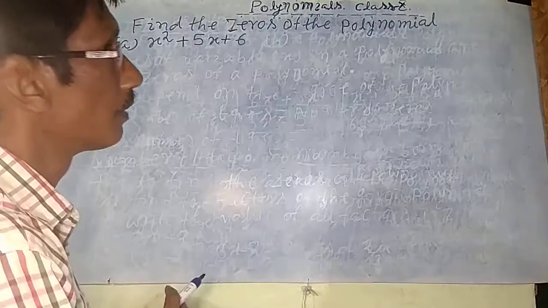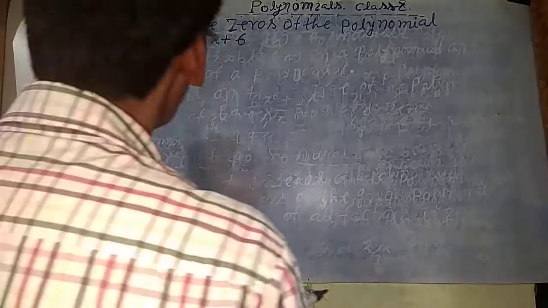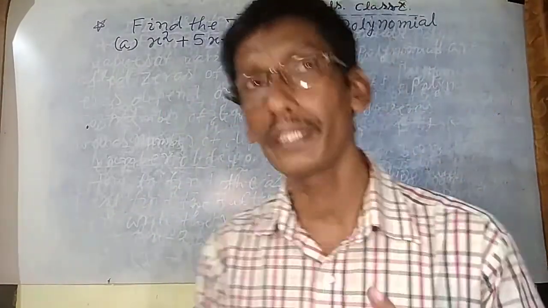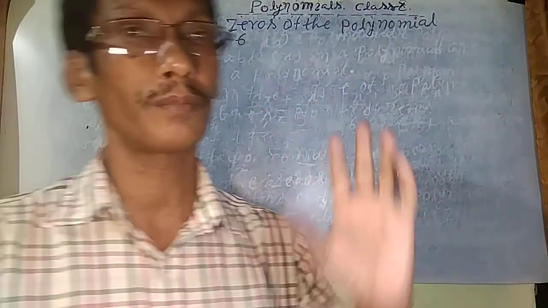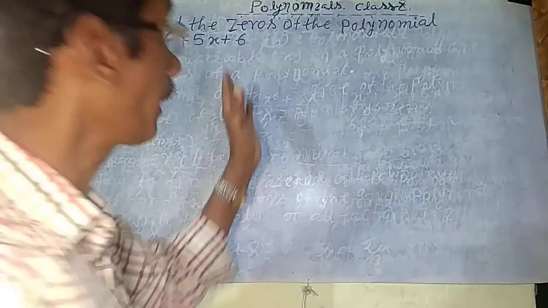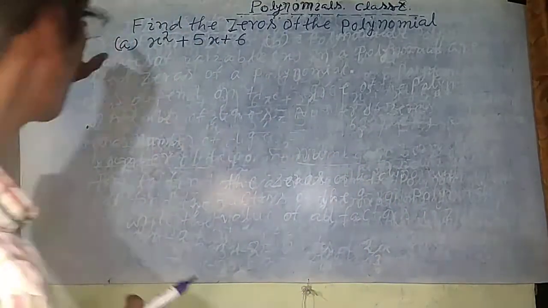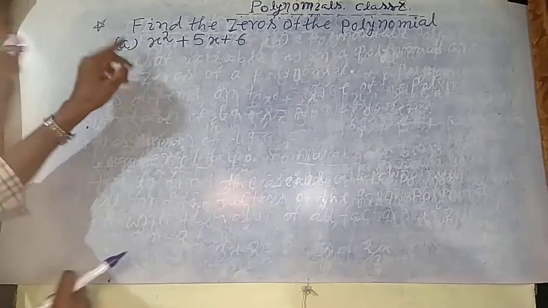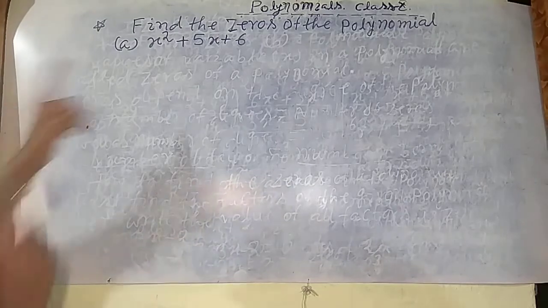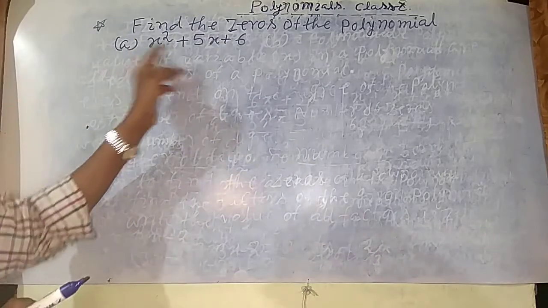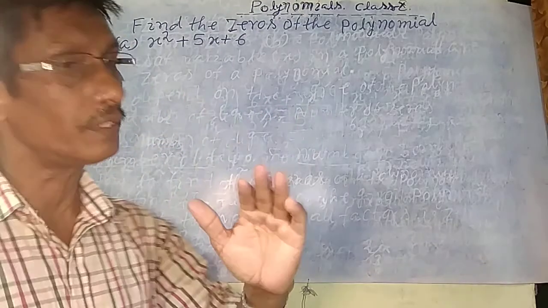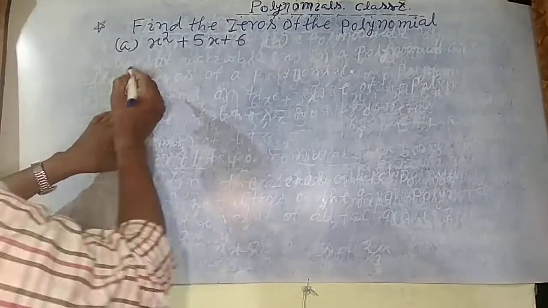Right students, look, we have a question written on how to find the zero. First of all find the factors of the given polynomial, then you can write the zeros of the polynomial. So look at this question: find the zeros of the polynomial. This is a quadratic polynomial, so it has two zeros, meaning it has two factors. So first of all find the factors.